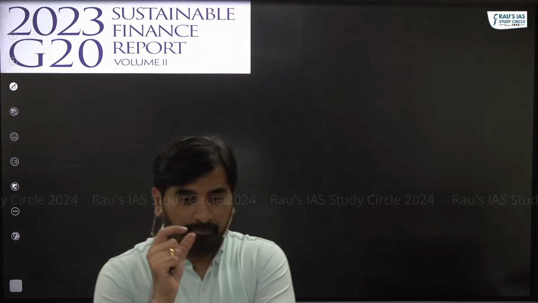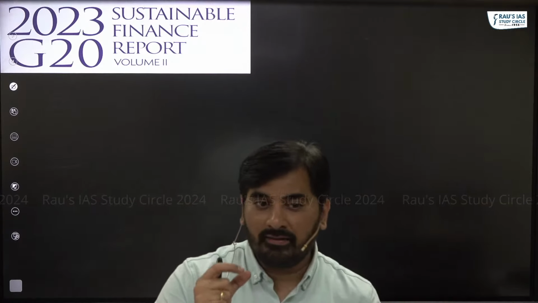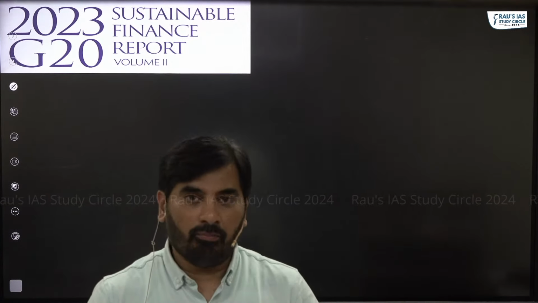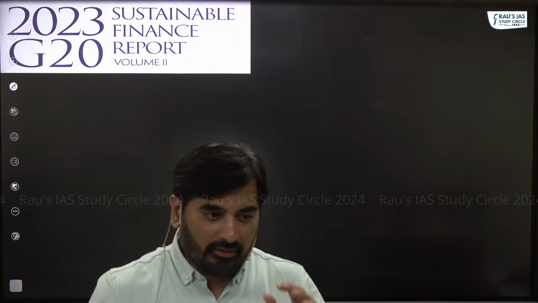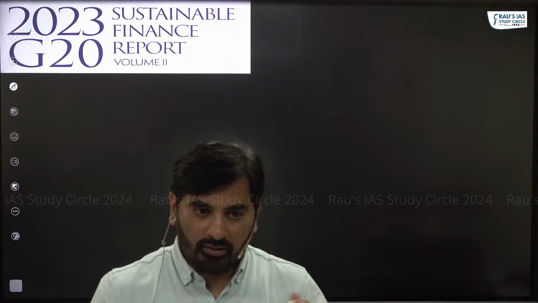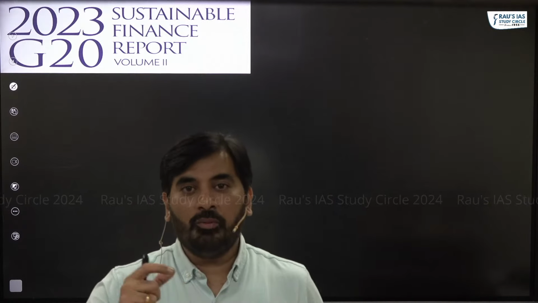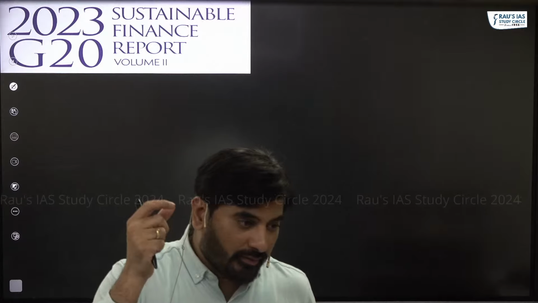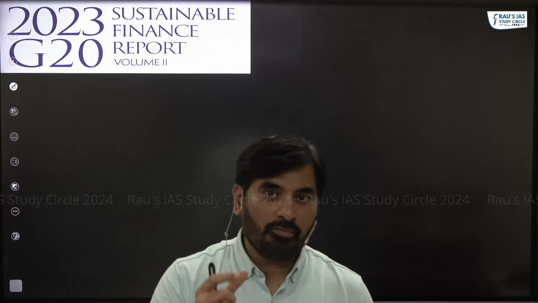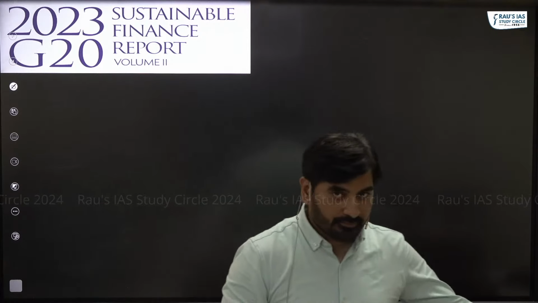The Economic Survey has made a mention about a kind of bond called skill impact bonds. To understand skill impact bonds, you need to know what we mean by impact bonds.